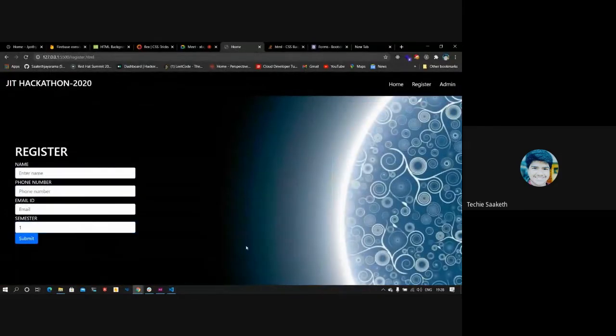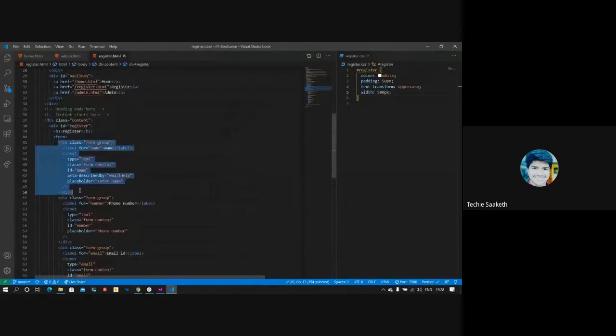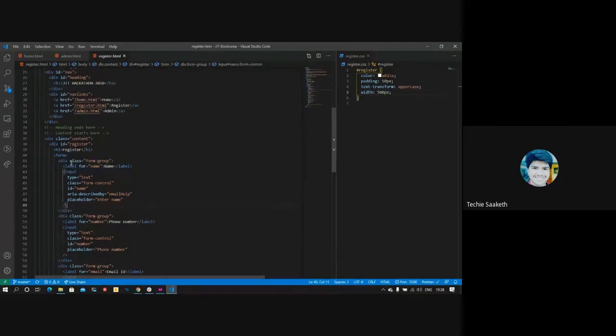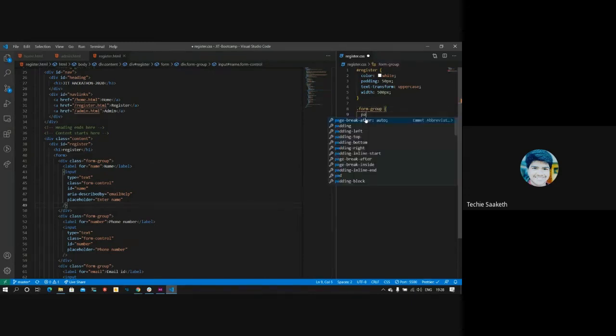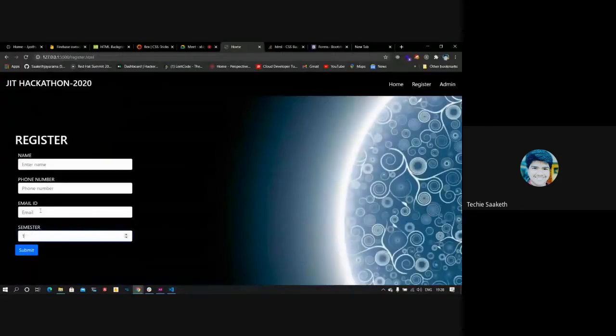And we want some space between each form group, right? Since the class attribute is set to form group, we can select this element using the dot selector. Classes are selected using a dot and then the class name, in this case form group. So I'll give some padding around it, like 10 pixels. Let's see what happens. Yep, now we got some space between all of them.